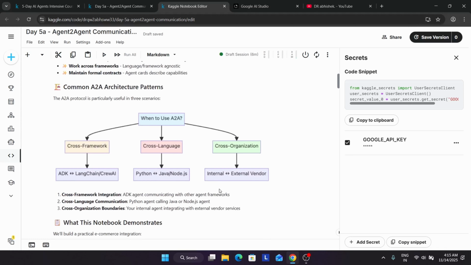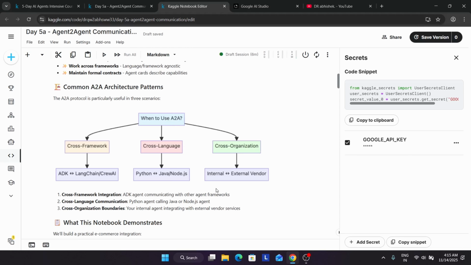So here is the common architecture pattern. You can see how we want to use A2A. It's cross framework, cross language, cross organization. Cross framework means ADK to CrewAI or LangChain. Cross language means different languages like Python, Java, and Node.js. Similarly, cross organization, whether it's internal or external.